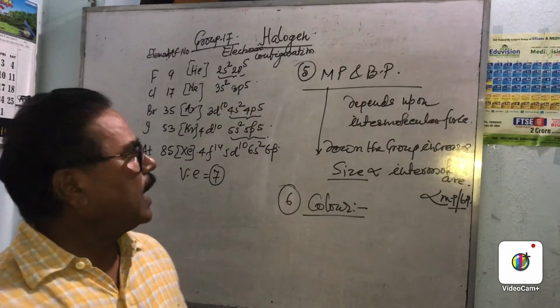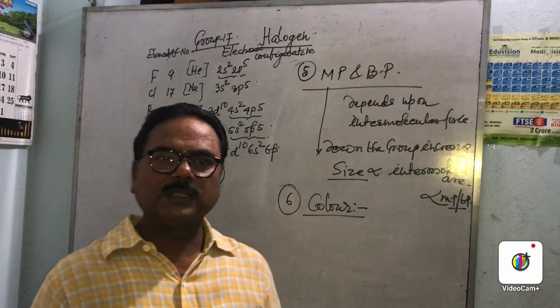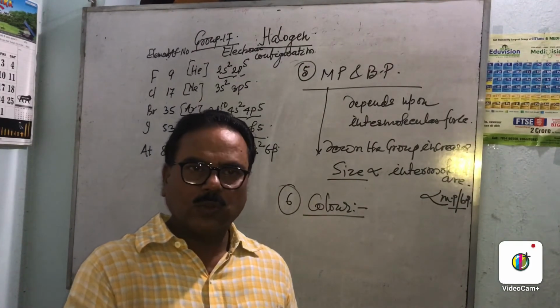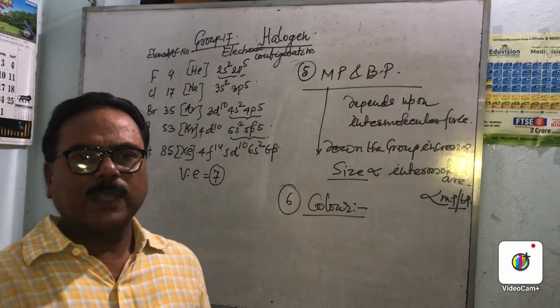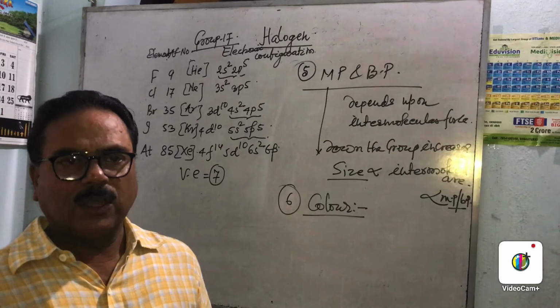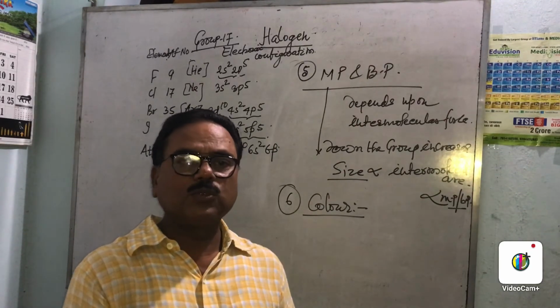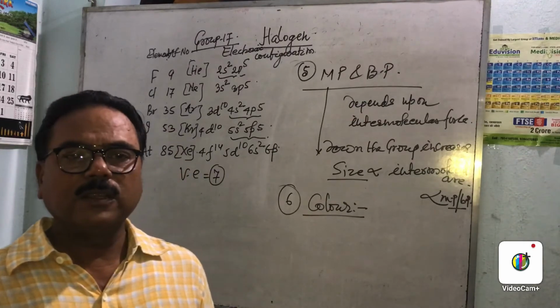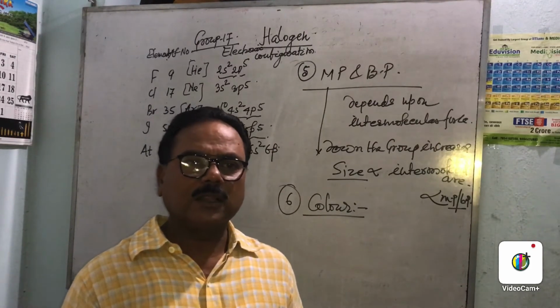As we come down the group, size of atom increases, so to excite the electron, the energy needed decreases. Now the color of the halogen is due to the transmitted light.